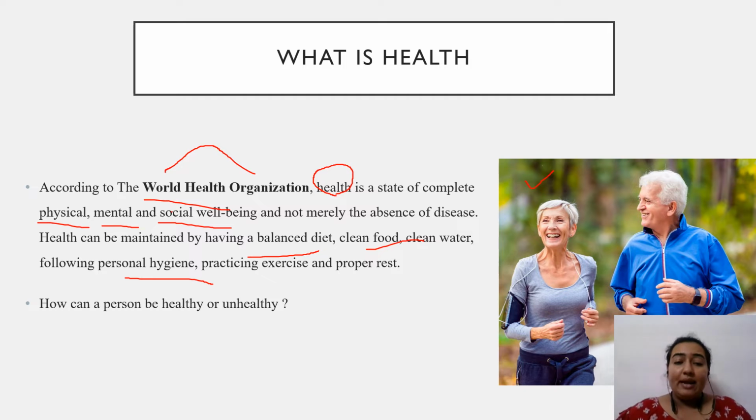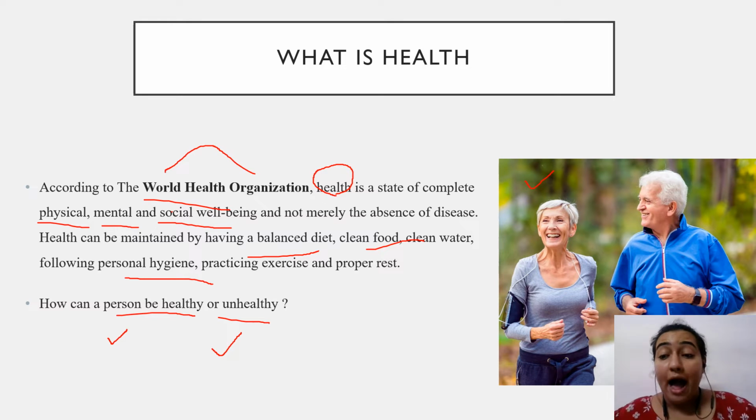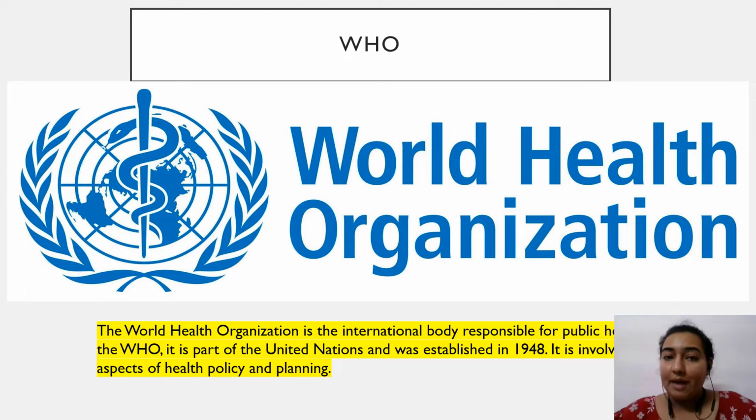So now if I ask you, how can a person be healthy or unhealthy, you need to tell me how he will be healthy, which we just discussed, and how he can be unhealthy, which we also discussed. So you need to have a proper point of differentiation between healthy and unhealthy. So before wasting more time, now we have the World Health Organization, that is WHO.